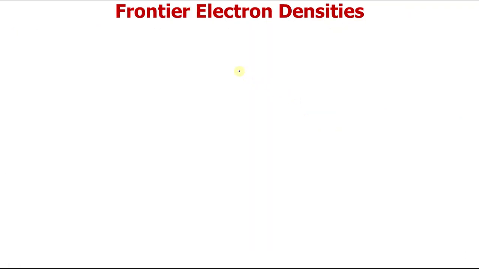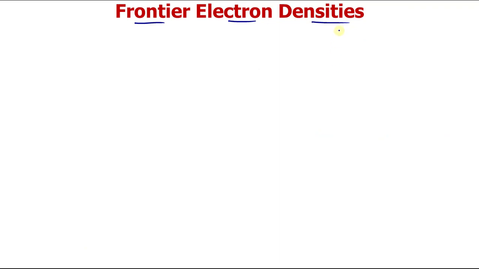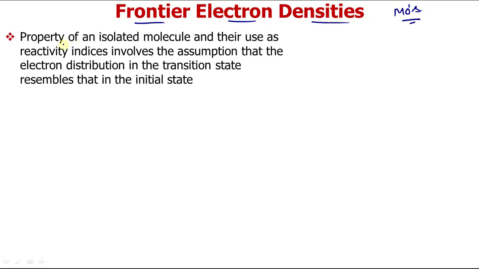Now the second, similar to that, is frontier electron density. Here we discussed electrostatic attractions, like positive and negative. This frontier electron density deals with molecular orbitals. So based upon molecular orbitals, they have defined frontier electron densities. Basically, this is a property of an isolated molecule first of all, and its use as a reactivity index involves the assumption that the electron distribution in the transition state resembles that in the initial state.